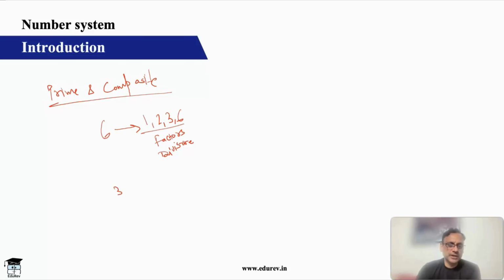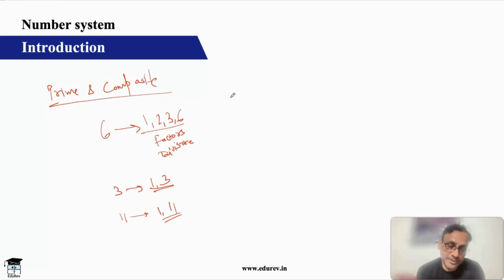So number 6 has 4 factors. Whereas number 3 can be divided by 1 and 3 only. Number 11 can be divided by 1 and 11 itself. So they have 2 factors. Any number that has only 2 factors, 1 and the number itself, is a prime number.